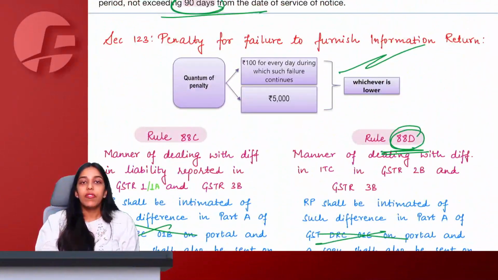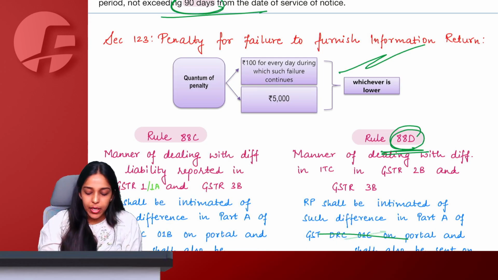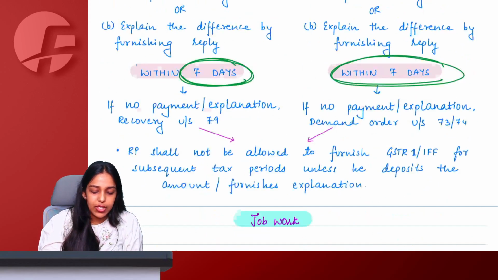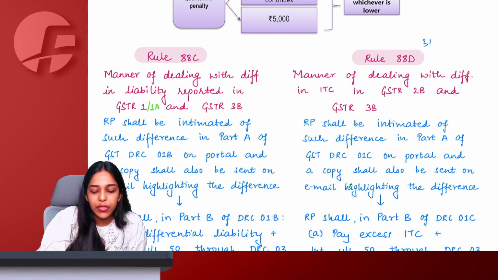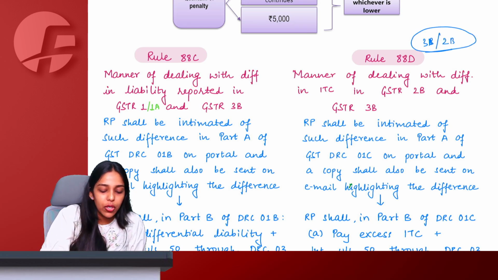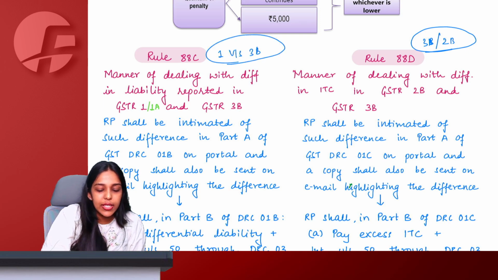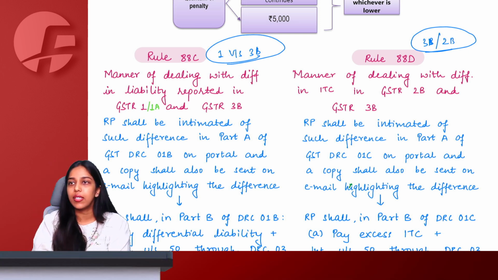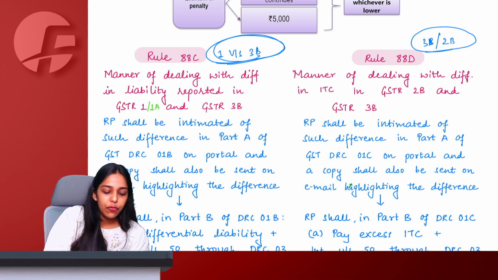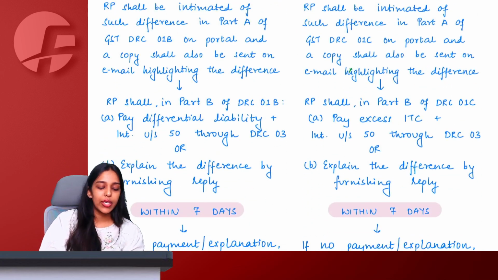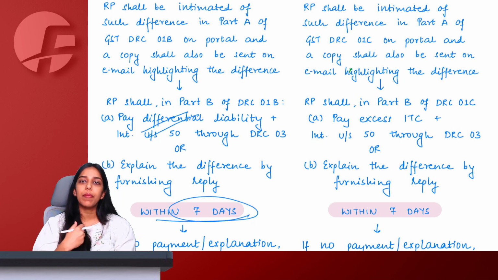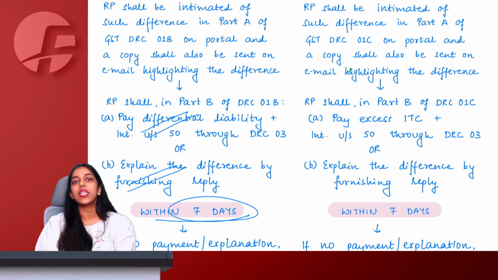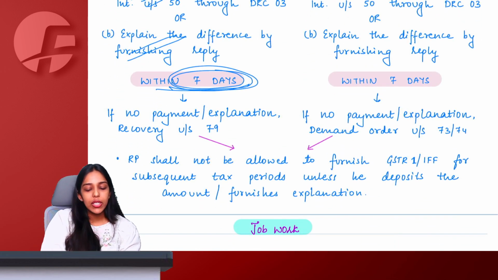What was the intimation under Rule 88C, 88D, ma'am? Under 88C, we were comparing GSTR 1 and 3B. And under 88D, we were comparing the credit that we have taken in 3B versus the credit that is reflected in GSTR 2B. So here we say 1 versus 3B. If there is any discrepancy, for example you show more sales in 1 and less in 3B, then the department will give you an intimation. You have 7 days to either pay the differential amount with interest, accept your mistake, or give them a clarification if you have. So whatever you want to do, you do within 7 days.